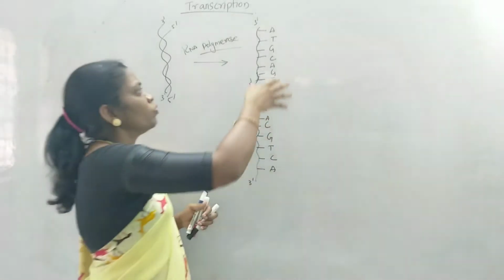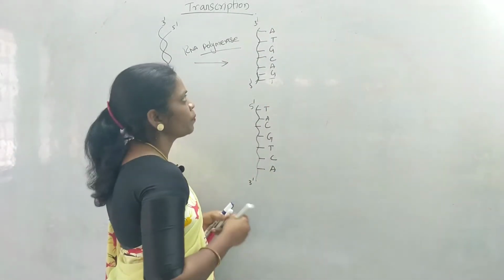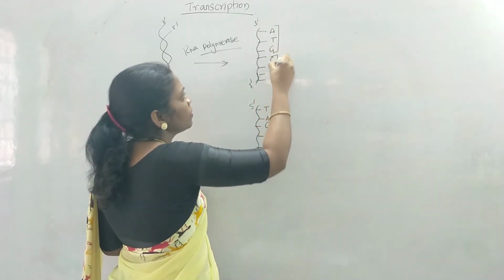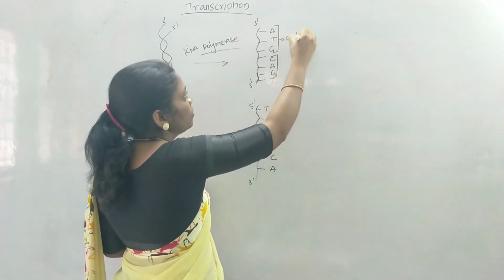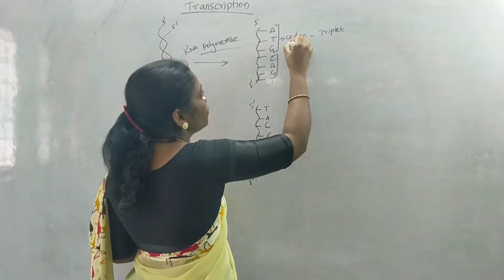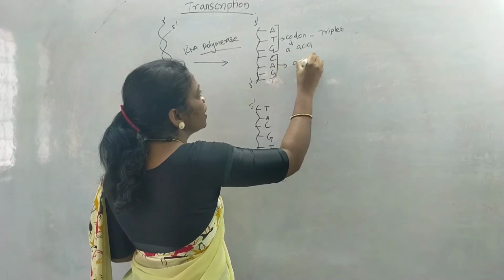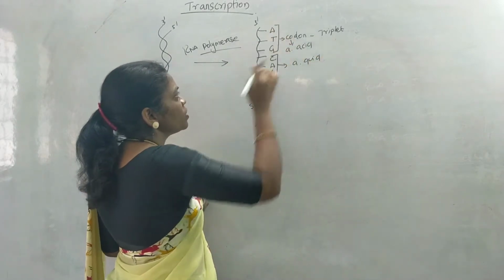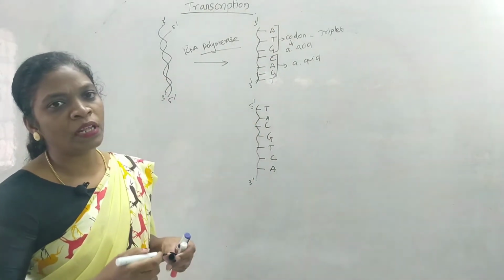Imagine if I am going to copy this information into a mRNA strand. But what I want is this particular, these 3 base pairs together, they form a codon. Codon is always a triplet, and this codon will produce one particular amino acid. And the next codon will produce another amino acid. So I want this information to be copied in mRNA. The exact information should be copied in mRNA.